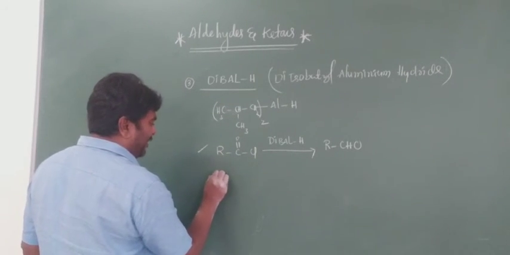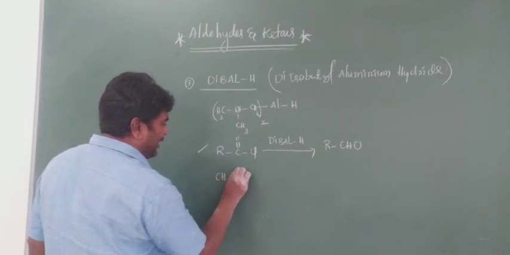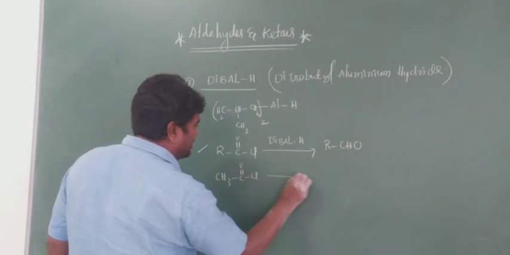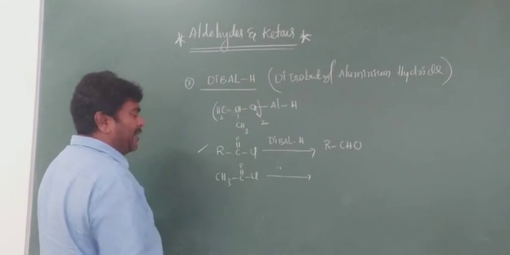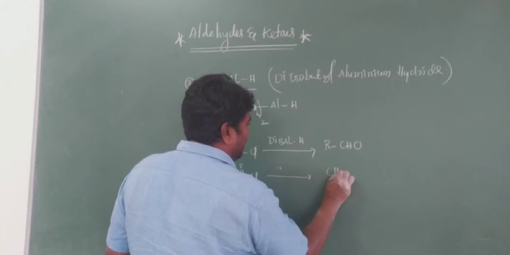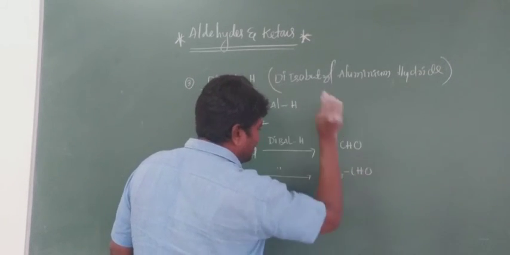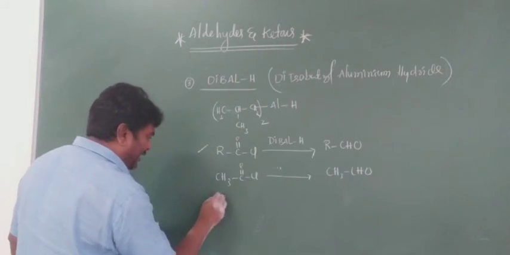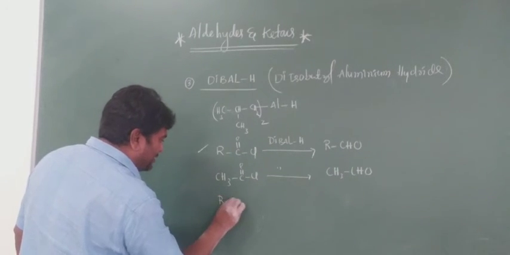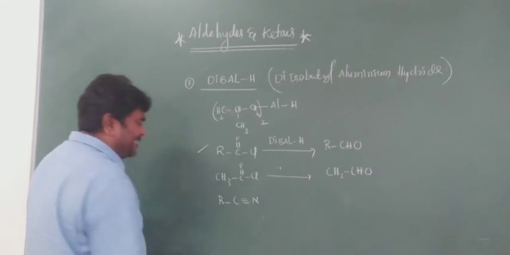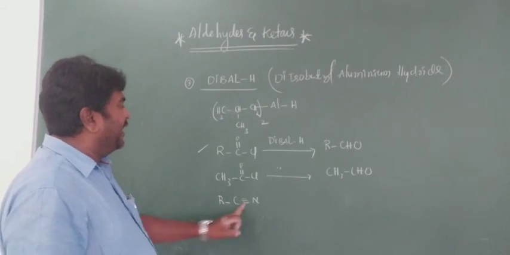Next, CH3, C double bond O, Cl, with the same reagent DIBAL, you will get CH3CHO. This is acetaldehyde. Similarly, R, C triple bond N, an alkane nitrile.